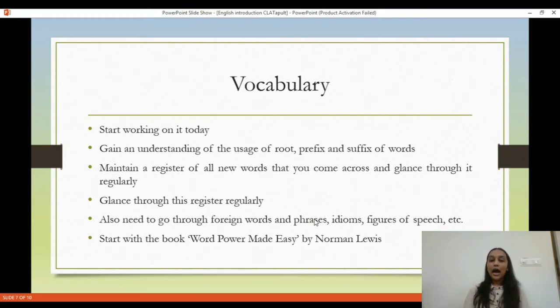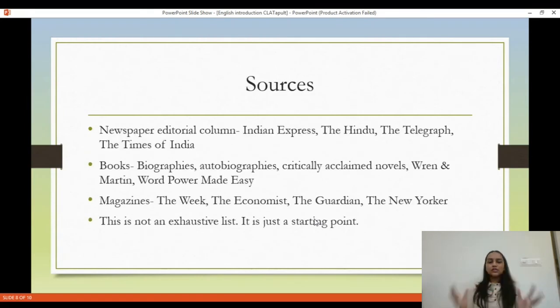Now, as I mentioned earlier, for gaining an understanding of the usage of root, prefix, suffix words, you can also use the book Word Power Made Easy by Norman Lewis. And once you gain an understanding of these concepts, you can carry on from there. So this would more or less cover your preparation.